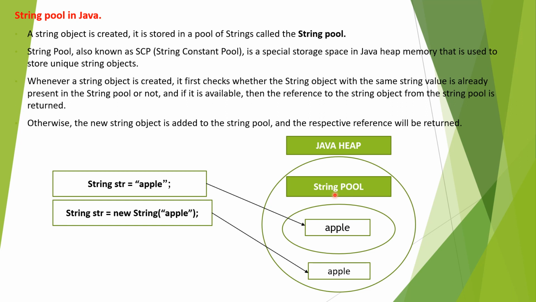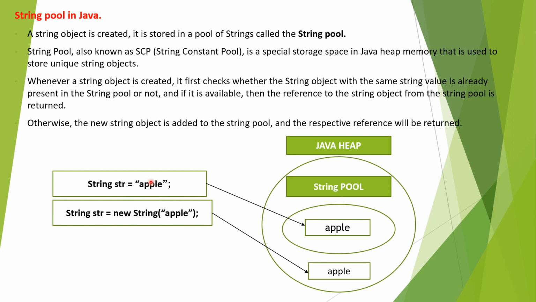If it is not present, the new string object is added to the string pool and the respective reference will be returned.